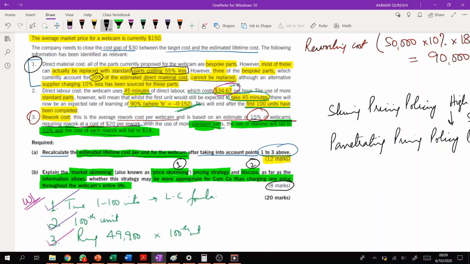This is the first part of the question, and this is the second part. Since there are 8 marks available, I personally believe that 2 marks are for the explanation of the concept, and 6 marks are for the application in the discussion. And if 6 marks are available for the discussion, you have to discuss 3 major points, whether in favor or against this particular policy.